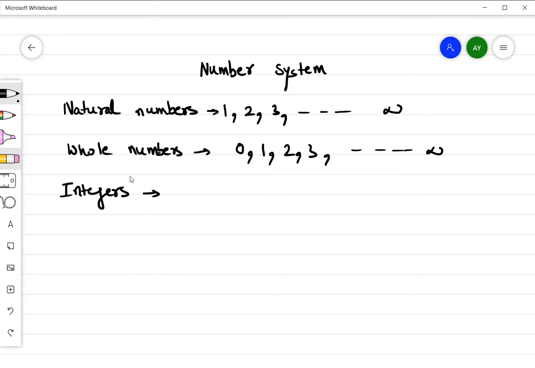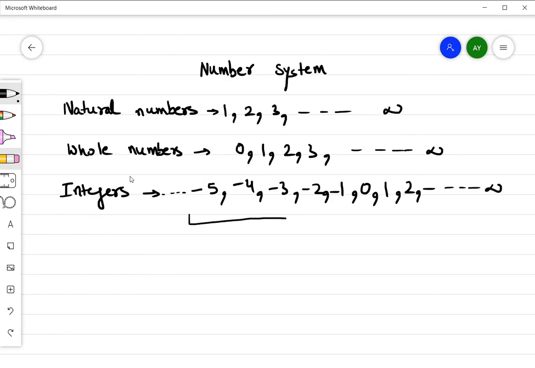Let us say I say minus 5, it's coming from negative infinity: minus 5, minus 4, minus 3, minus 2, minus 1, 0, 1, 2, again going till infinity. So these are the numbers which include negative integers, 0, and positive integers, or you can say negative numbers, 0, positive numbers. Then you would have studied rational numbers.